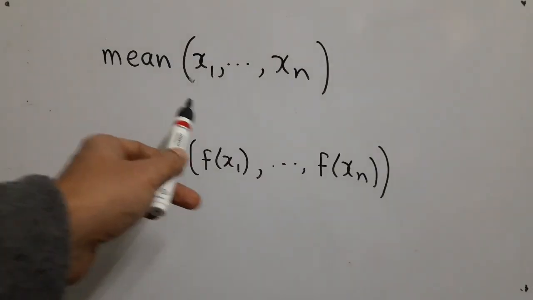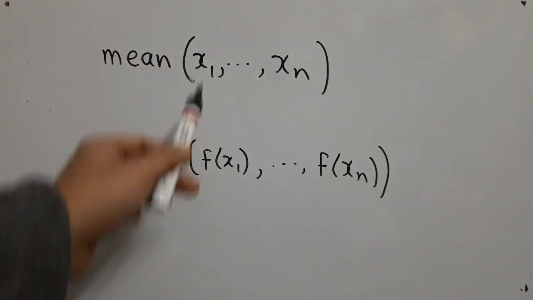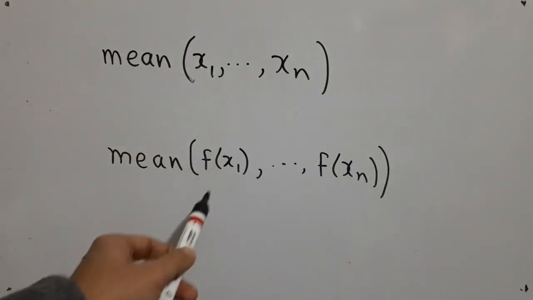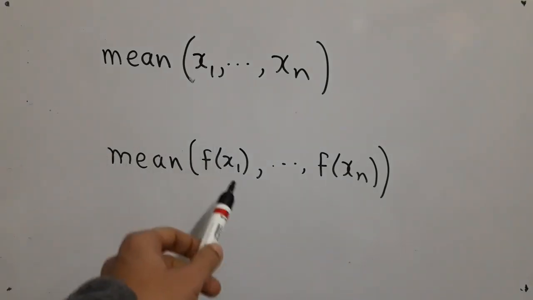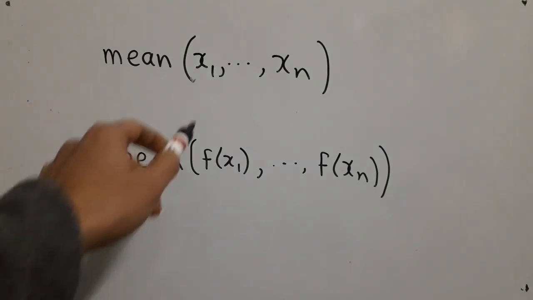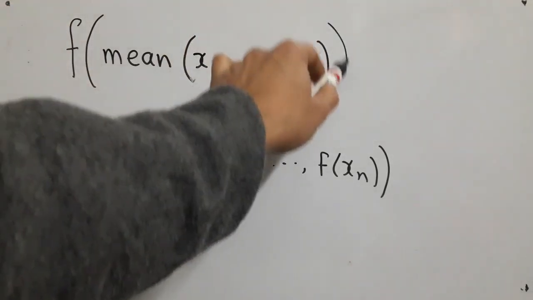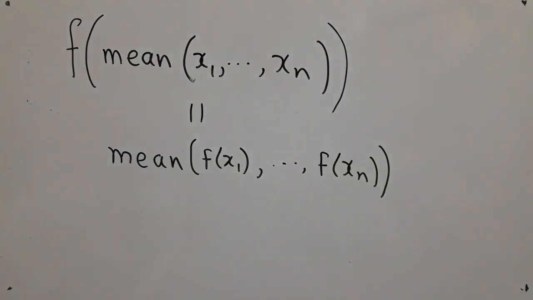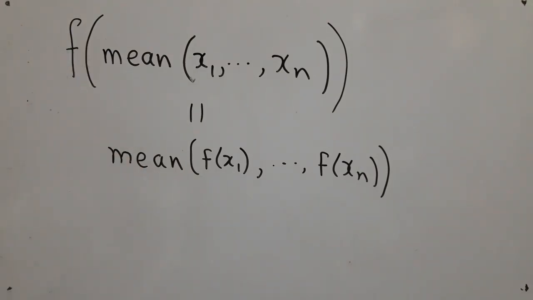Suppose we have some numbers x1 to xn and we compute their mean, and if I transform all these numbers by some transformation which I denote by the letter f, then how will these things be connected? Our natural intuition is to say that this will be equal to applying the same transform to the mean. So you first apply the transform, then compute the mean, or you first compute the mean and then apply the transform.